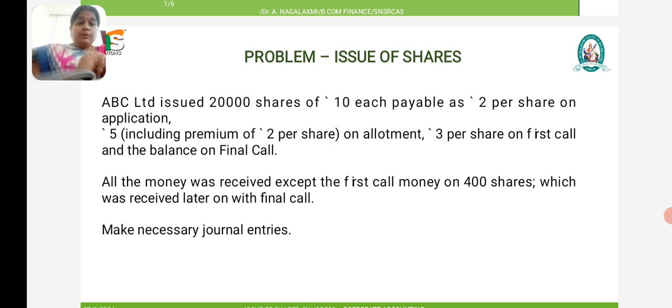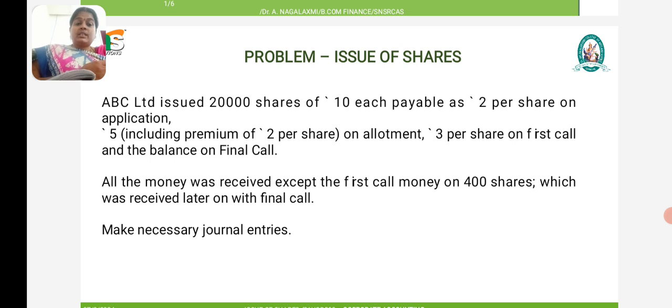Now we are supposed to go to the problem. ABC Limited issued 20,000 shares of rupees 10 each, payable as 2 per share on application, 5 including premium of 2 per share on allotment, 3 per share on first call and the balance on final call.